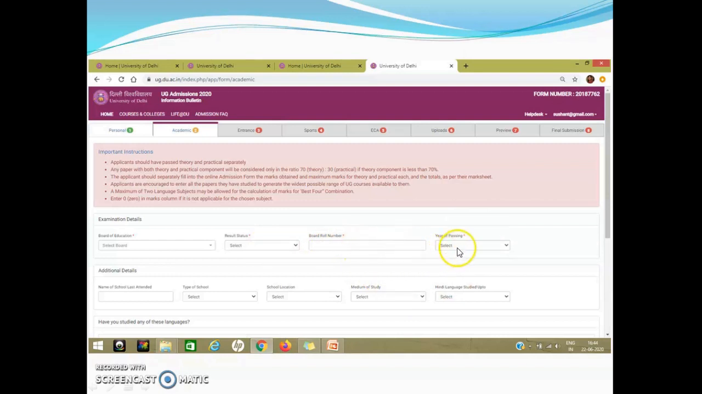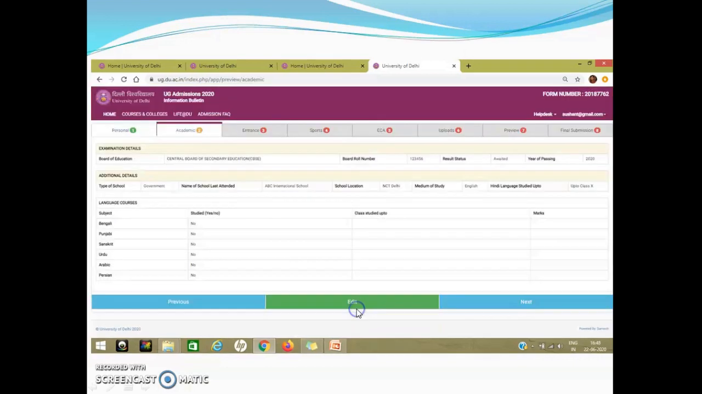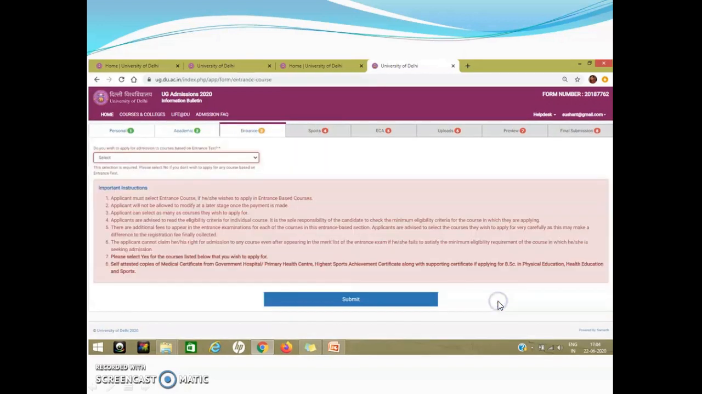Fill in your board roll number, year of passing, then details of your school. Then on the lower side of this page, you will be asked about certain languages, up to what level you have read. If you have read some, just click on yes, otherwise click on no and submit. Again, there will be a preview for this page. If there has been some error, you can check and edit it, otherwise you can proceed. Then you will reach the third page, where you have to fill in your details for the entrance examination.